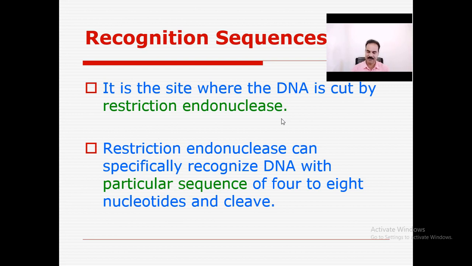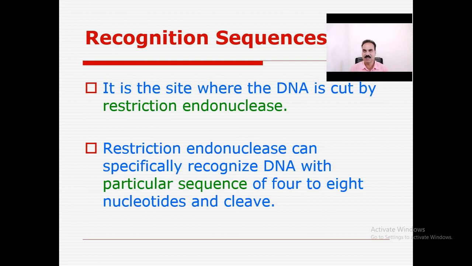I told you that restriction enzymes can cut the DNA at a specific site. A restriction endonuclease can specifically recognize DNA with a particular sequence of 4 to 8 nucleotides and cleave it. So remember that in a restriction enzyme recognition sequence, there are not less than 4 and not more than 8 base pairs present. When 4 to 8 base pairs are present, you can imagine that it is the sequence of a restriction enzyme, because there is a specificity.